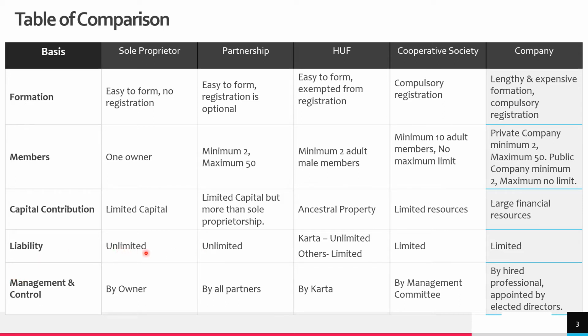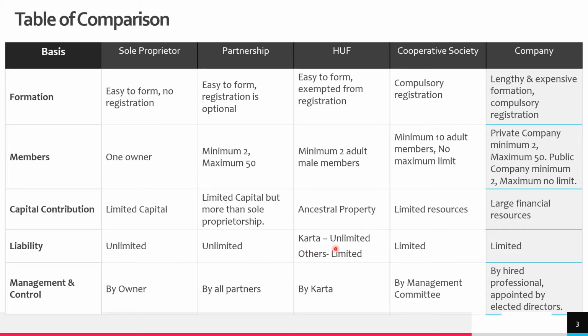Sole proprietor has unlimited liability. Partners in a partnership business have unlimited liability. That means if the business assets are not enough for paying off debts of the business, the personal property of owners of the business will be utilized to pay off the debts of the business.